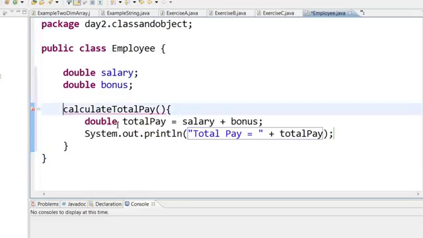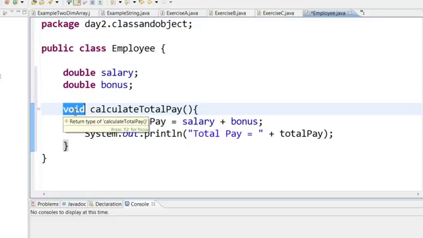Now, to remove this particular error, you have to put this void in front of this method. Now, you may be asking me, what is this void? We will learn more about this void and return type later on, but for now, remember, this particular method is printing out something right here. It is not returning any value. This method is not returning any value. So void means that this method is not sending any value anywhere else. It is just printing it out right here. Of course, we will see more uses of void later on.